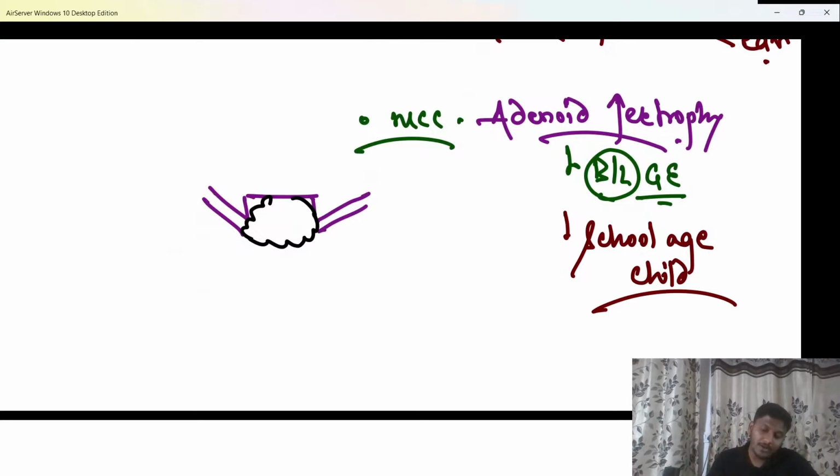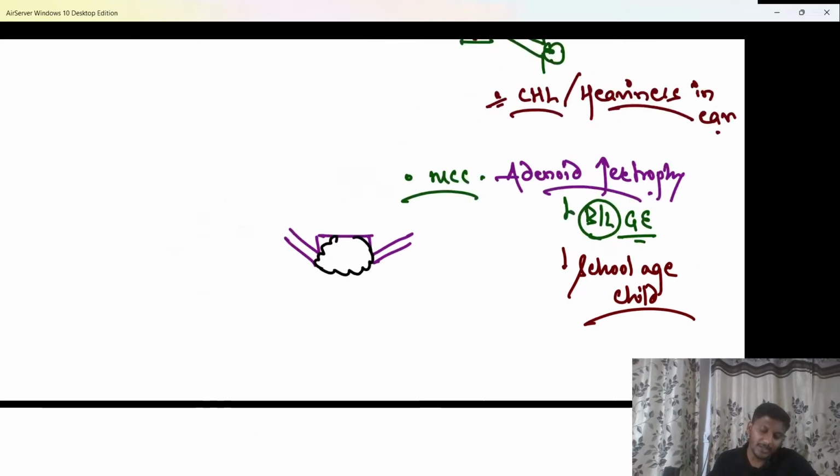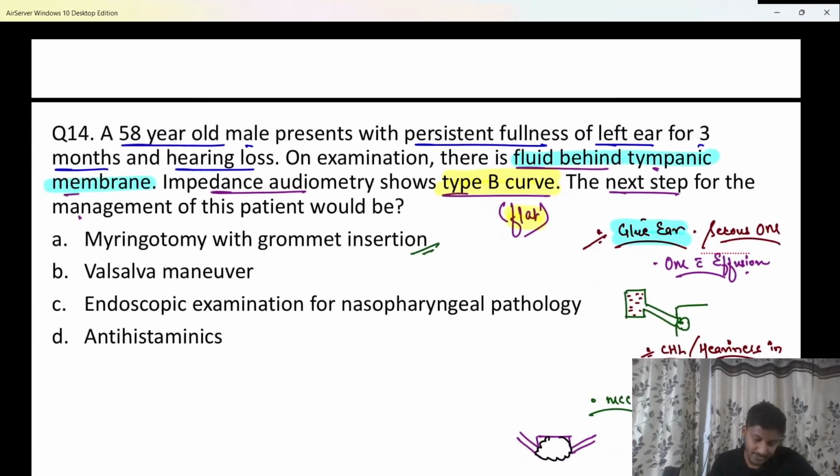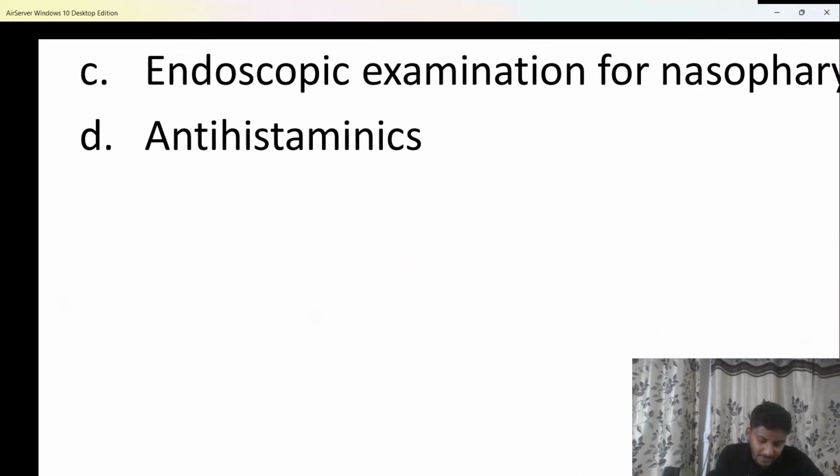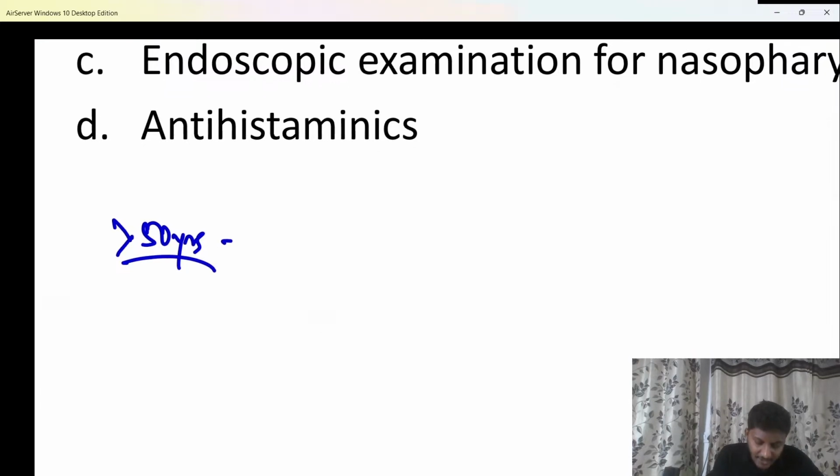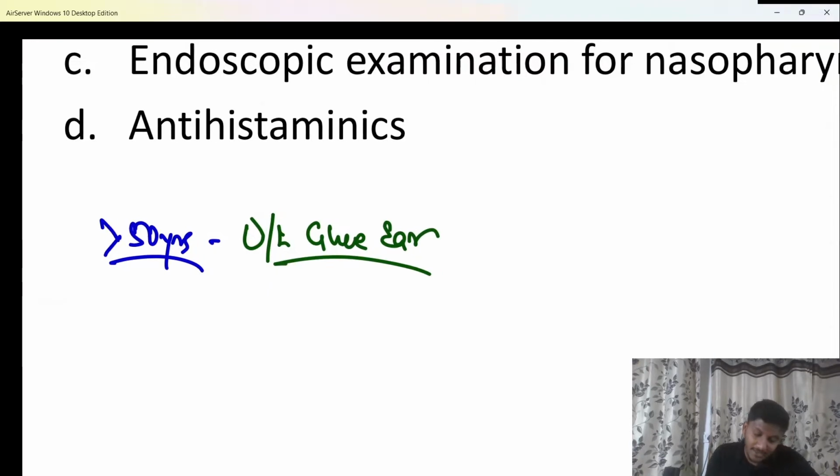Okay, if in an adult there is a glue ear, beta, and that too a unilateral glue ear, they are saying unilateral glue ear, okay, and that too in an adult patient, and adult means how much, more than 50 years of age, beta. Now please tell me, if an adult patient more than 50 years of age, okay, is having a unilateral glue ear, I hope all of you are going to suspect something, right? I hope all of you are going to suspect something, not directly jump to a conclusion of the answer. Okay, what else will you suspect?